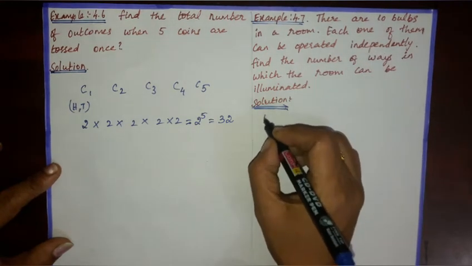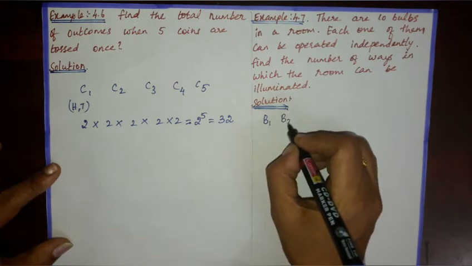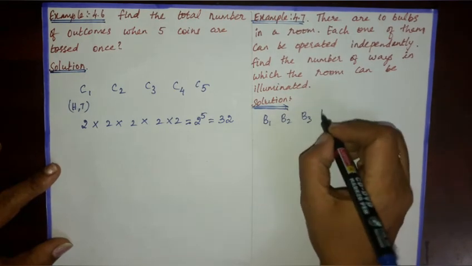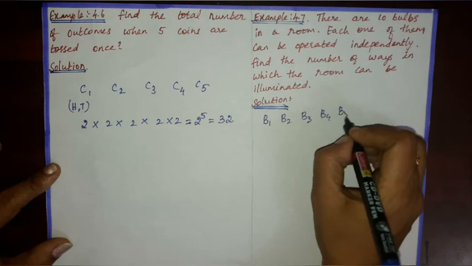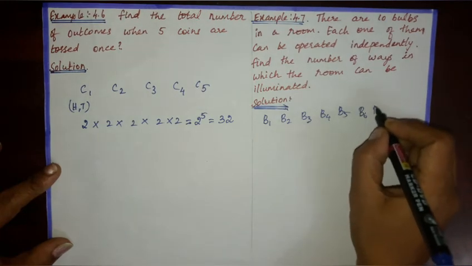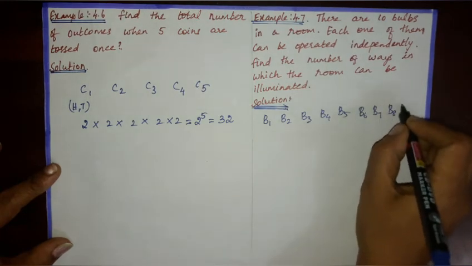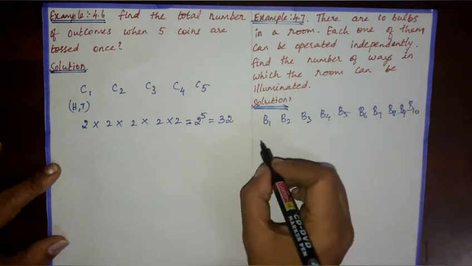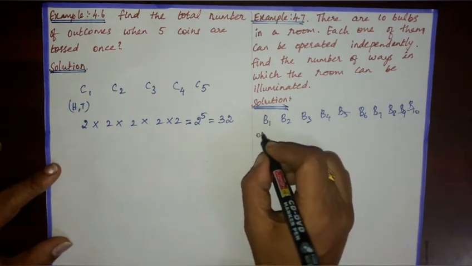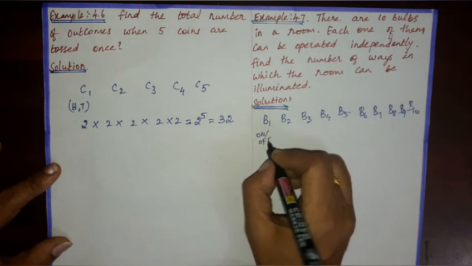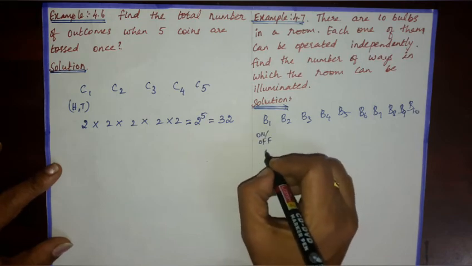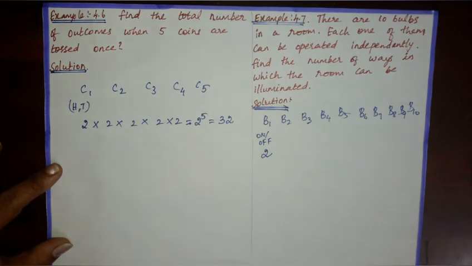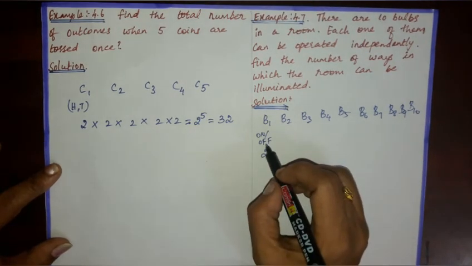So here we have bulb 1, bulb 2, bulb 3, up to bulb 10. Each bulb has an on or off mode. So each bulb has 2 options, that is off mode or on mode.